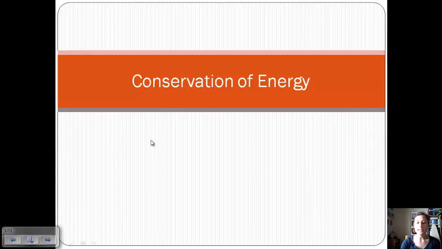Alright, hello. We're going to continue with our discussion of Chapter 11, and this time we're going to move on to the conservation of energy. So we talked about the different types of energy in Section 1, mainly potential and kinetic energy, and now we're going to talk about how energy is conserved.